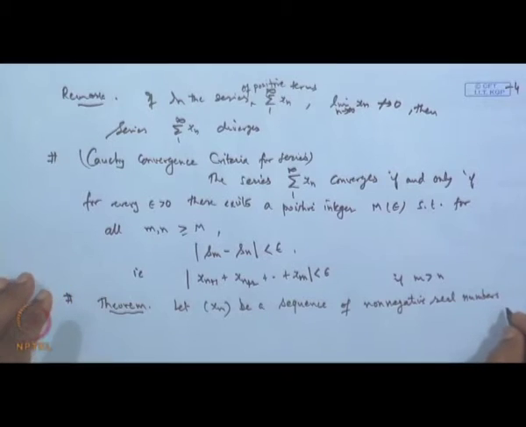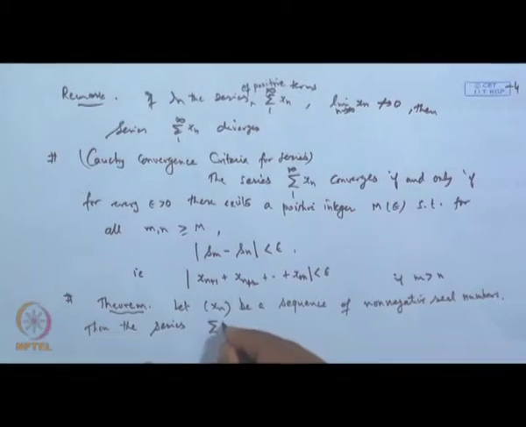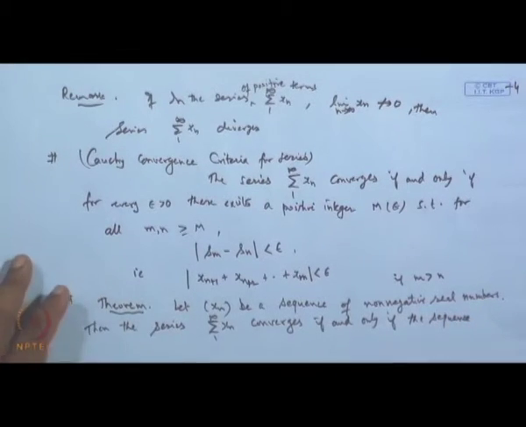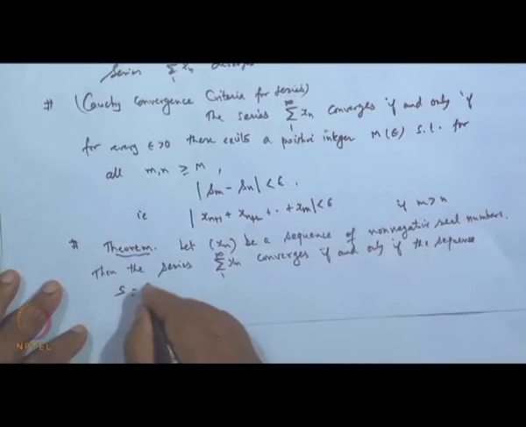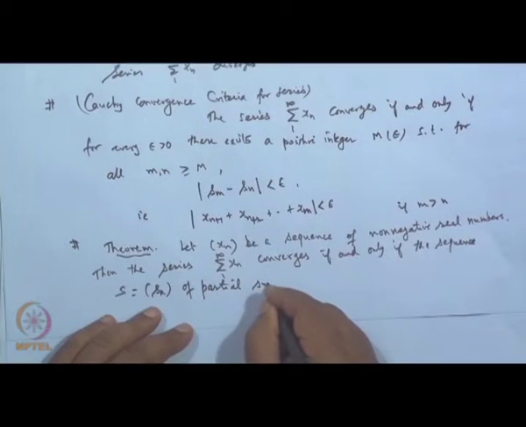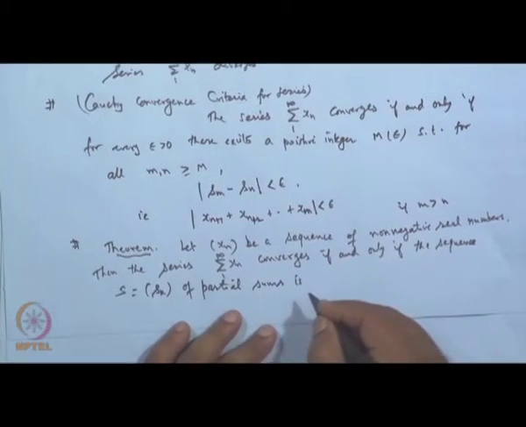Let x_n be non-negative real numbers. Then the series sigma x_n, n from 1 to infinity, converges if and only if the sequence of partial sums S_k is bounded.